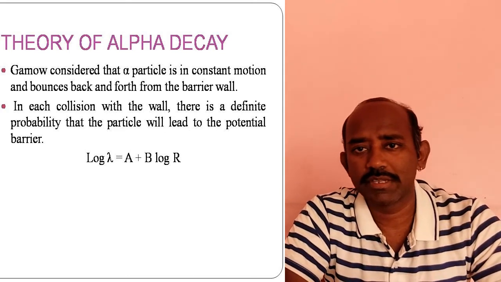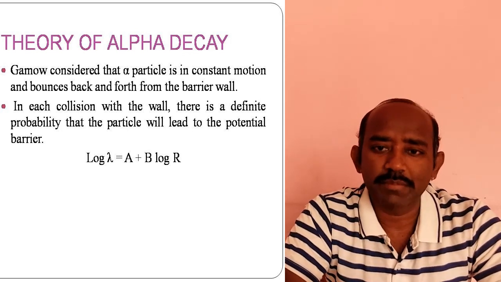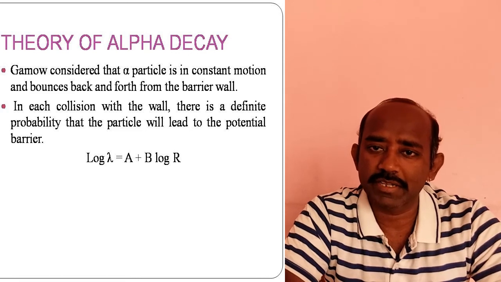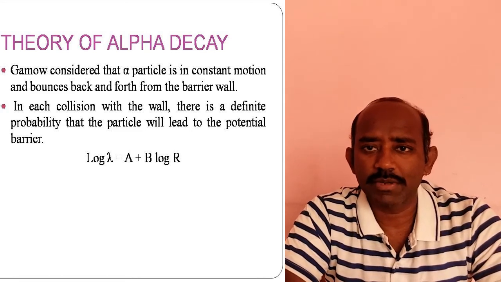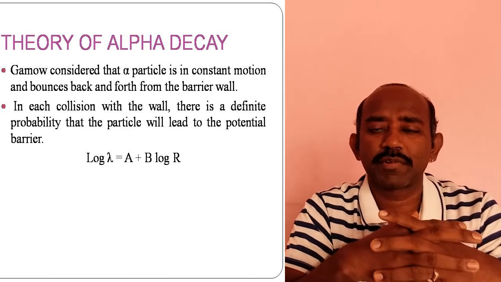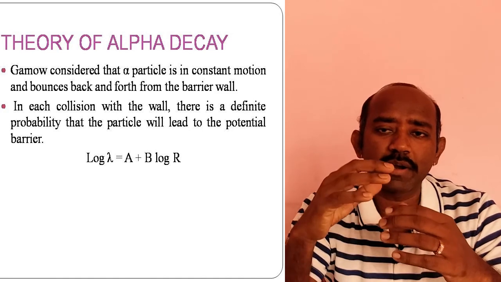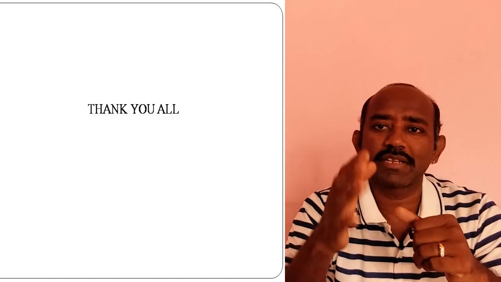According to this law, emitters having a smaller decay constant emit alpha particles of greater energy. From this equation and the tunneling effect, the alpha particles can come out from the nucleus even though they have less energy.